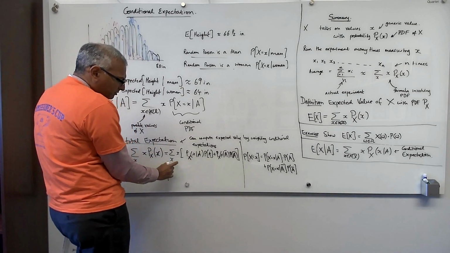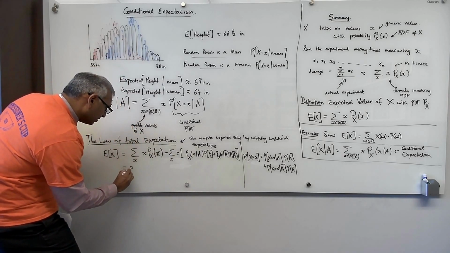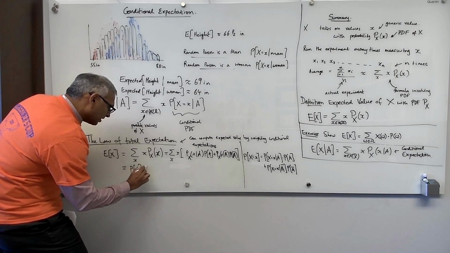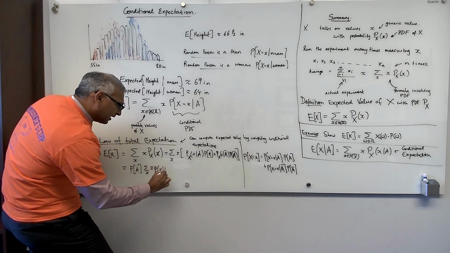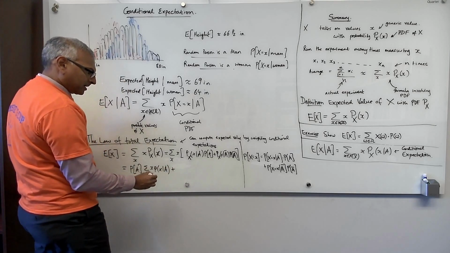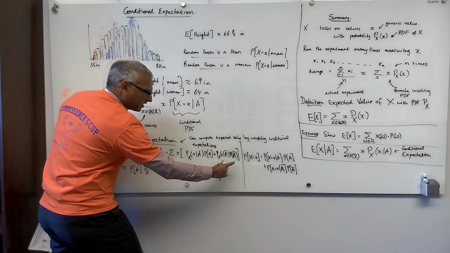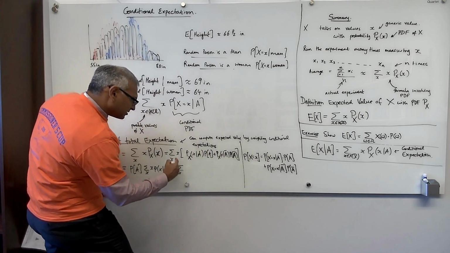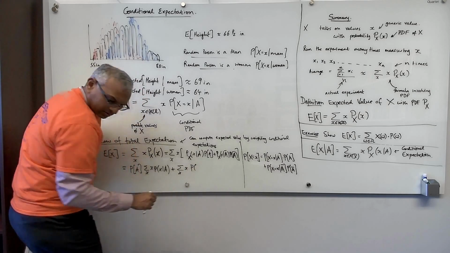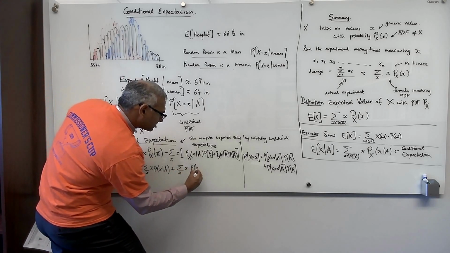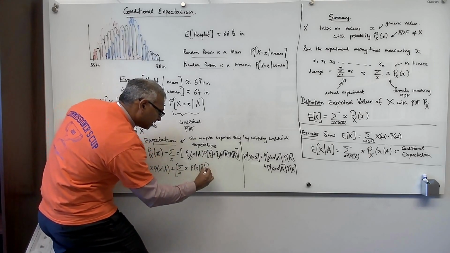Now I'll separate out the terms. This is a sum over x, so the probability of A is a constant. This is the probability of A times the sum over x of x times the probability of x given A, plus, using the addition rule, I can take the sum of this term plus the sum of that term, the sum over x of x times the probability of x given not A, and I can pull the probability of not A outside the summation.